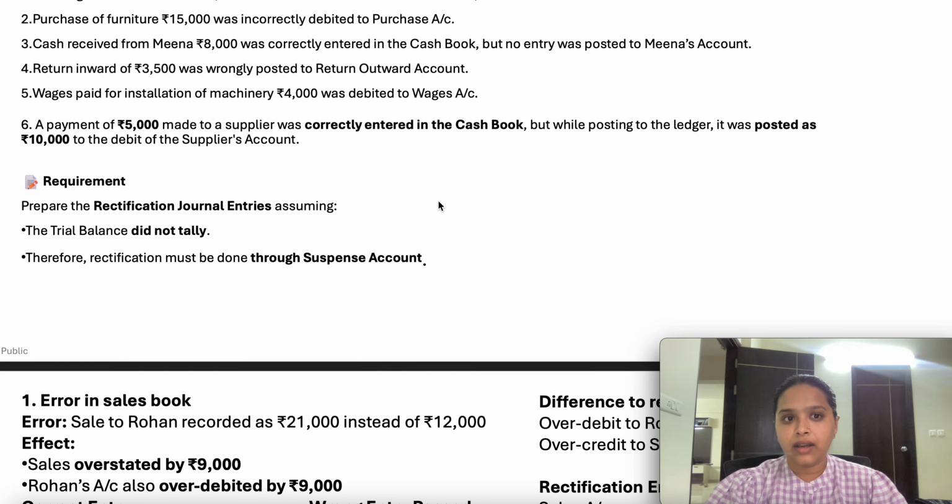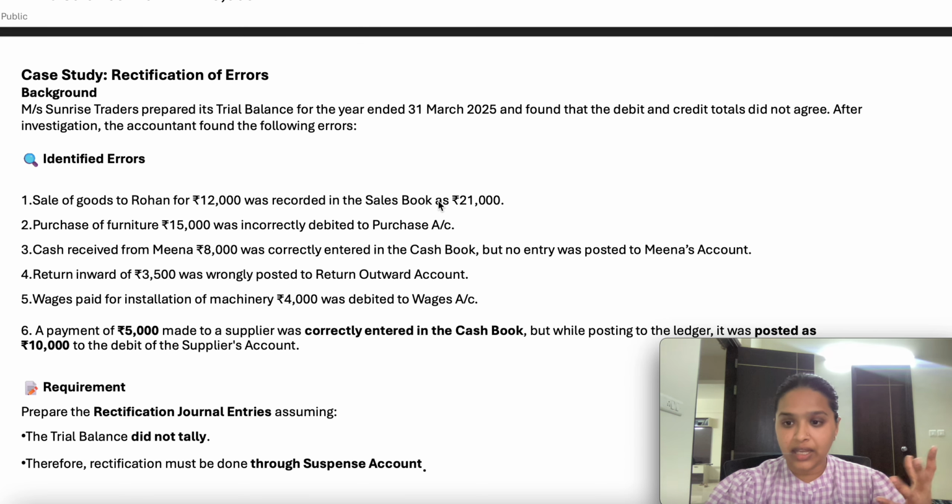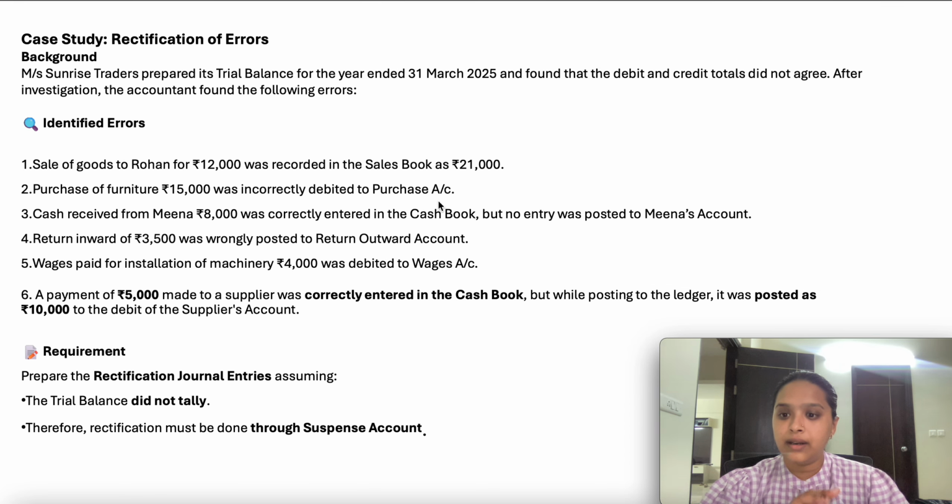So whenever we have come across any situation where they have made the error in only one account, another effect we should give into the suspense account. Okay. Return inward. It means a sale return was wrongly posted to the return outward account. So whenever there is any sale return, it should be debited, sale return account debit to return outward account, because earlier they have debited the return outward account which they should not have debited.